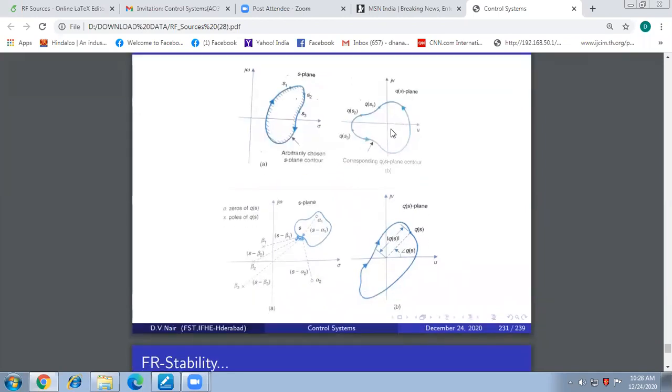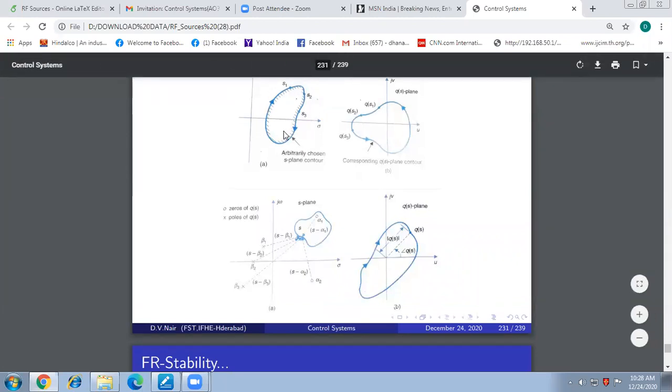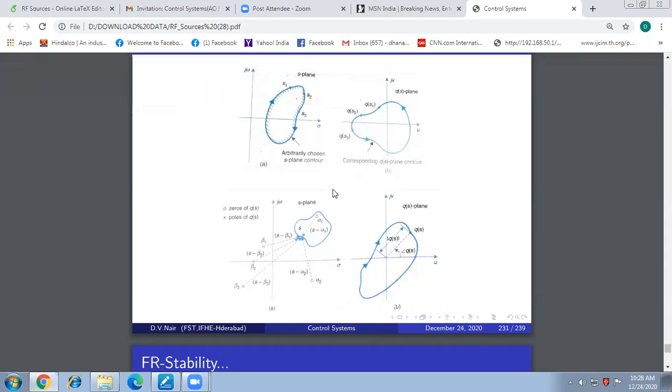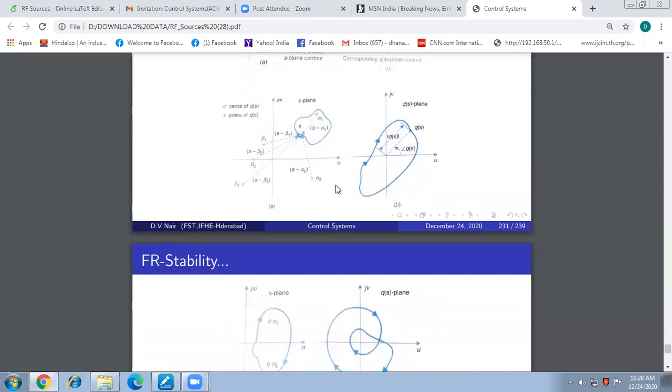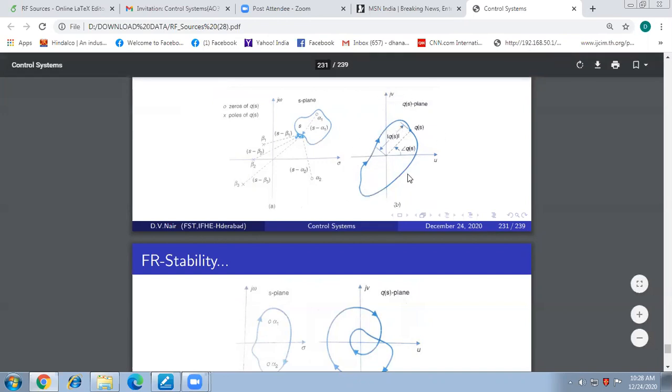We are not interested in the shape of the contour. We are just describing that there exists a contour in the Q of s plane whenever we make a contour in the s plane. Then we put more details: if the contour in the s plane is enclosing some poles and zeros, there is a relation to the encirclement of the origin of the Q of s plane by the resultant contour.